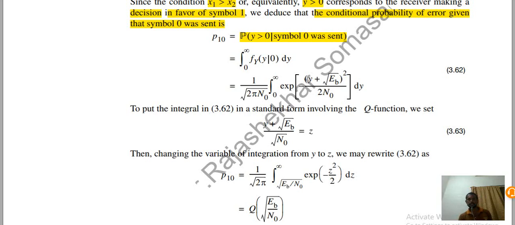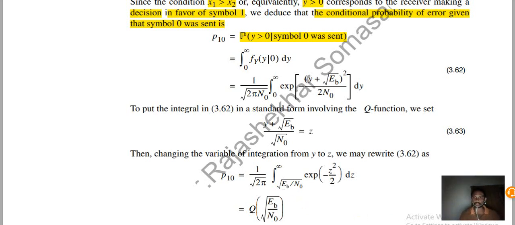Then we change the variable, substituting (y plus root Eb) by root N naught as z, and changing the variable of integration from y to z, we may rewrite the above equation as p10 equal to 1 by root 2 pi times the integration of exponential of minus z square by 2, with limits from root of Eb by N naught to infinity.